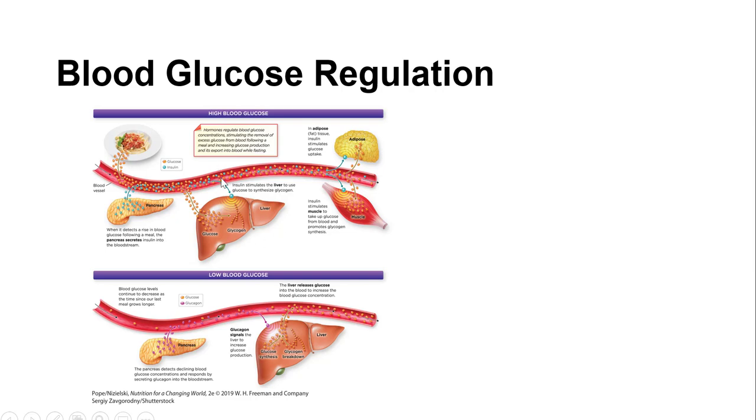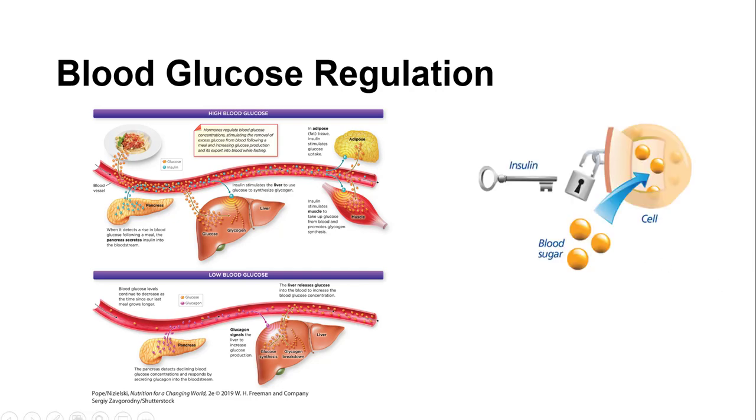In the top chart of the graphic, we see where the blood glucose levels are too high after eating a meal. When the blood glucose goes above the normal range, the pancreas responds with insulin. The job of insulin is to allow glucose into the cells. So if the glucose goes into the cells, it's no longer in the blood, and it brings the blood glucose levels down to the normal range.